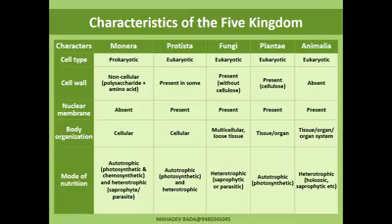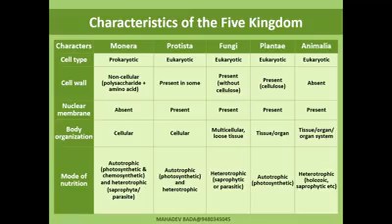Cell organelles are present in Protista, fungi, Plantia, and eukaryotes like Animalia. Mitochondria, Golgi bodies, rough endoplasmic reticulum, and smooth endoplasmic reticulum are absent in prokaryotes. If they are absent, they are called prokaryotes; if they are present, they are called eukaryotes.